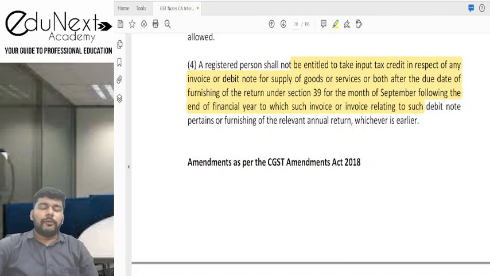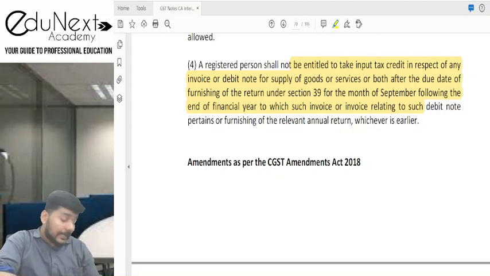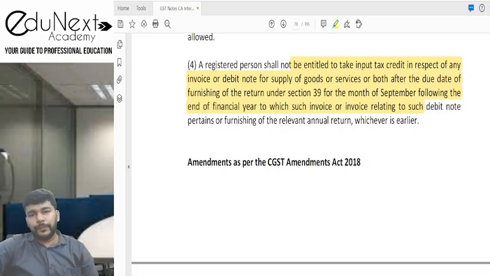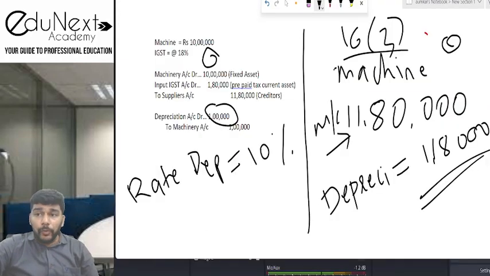What I will do is, firstly, ये 16 subsection 4 को हम लोग थोड़ा सा park करने वाले हैं. Why park करने वाले हैं? It has got something to do with filing of returns, due date of filing of returns, which currently we are not really aware of. So what I will do is that I will tell you what is the maximum time now under the amended provisions of the law.